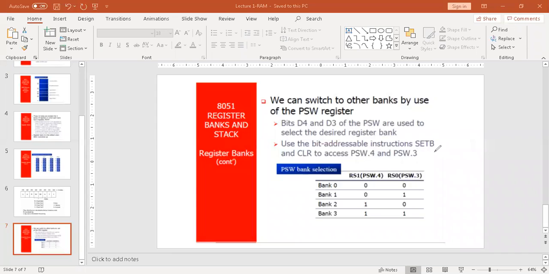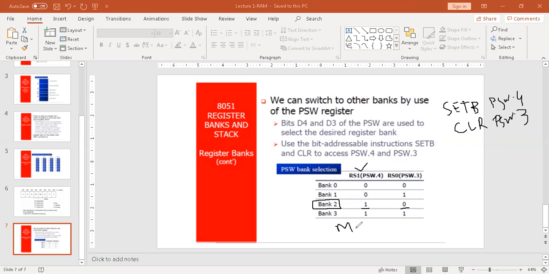Understood? So let's suppose I use the instruction SETB PSW.4, and similarly I use CLR PSW.3. It means I am setting RS1 to 1, and I am clearing RS0, which means this is 0. I am selecting register bank 2.